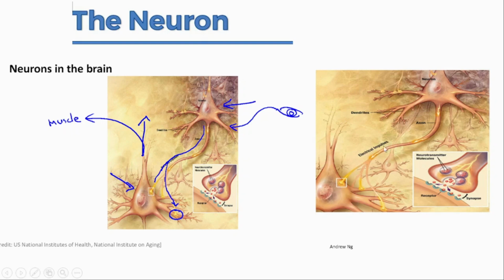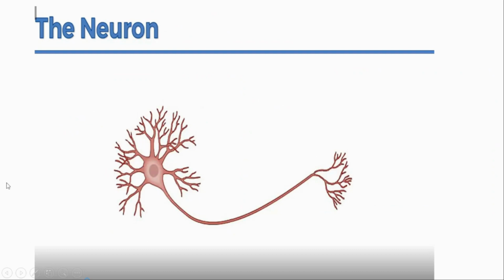For example, electrical impulse and dendrites, these are the dendrites, and these are the axons, and these are the neurons, basically nucleus, node, etc. So this is the biological representation, from the US National Institute of Health, basically the sketch taken from Andrew Ng.